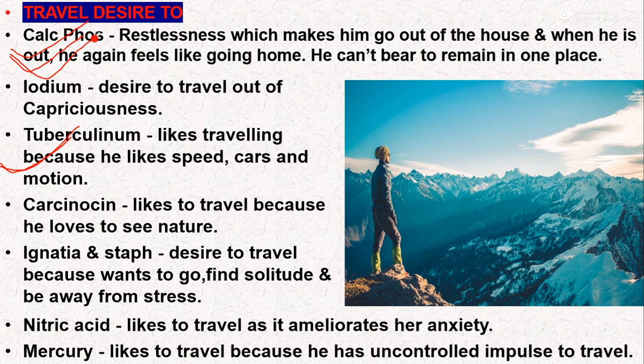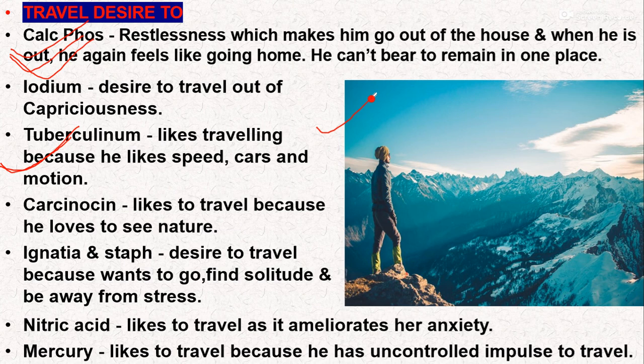Meaning Tuberculinum is adventurous in nature. They love adventures. So basically, Tuberculinum goes towards any place on a bike, mostly on a bike. We frequently see bike riders who go towards Manali, who are going towards Goa. They are basically Tuberculinum constitution patients. So they love the adventure, the speed, the motion, the wind they are facing during their traveling. And this is the basic reason Tuberculinum patients usually avoid wearing the helmet.